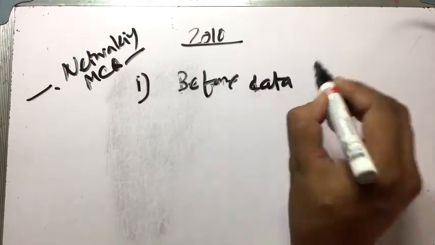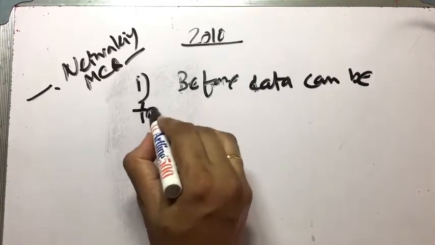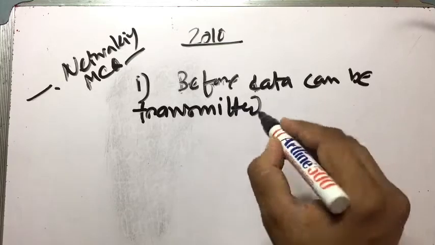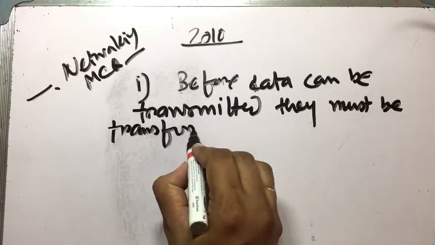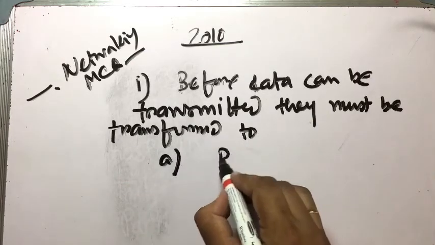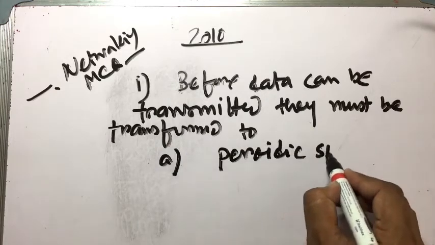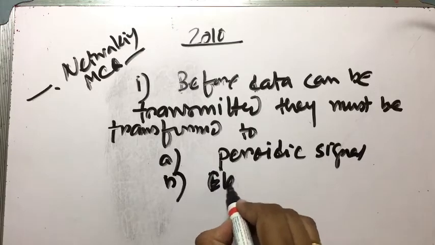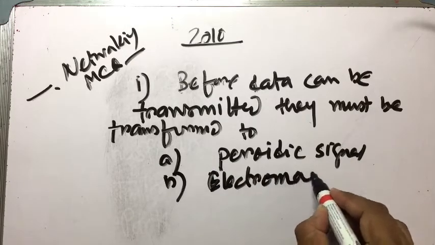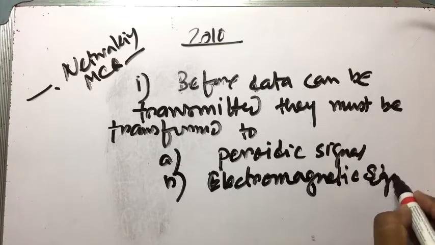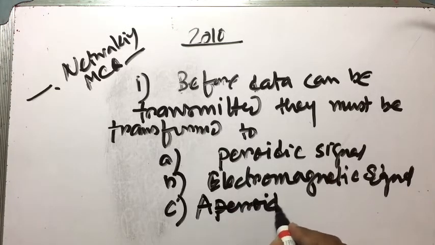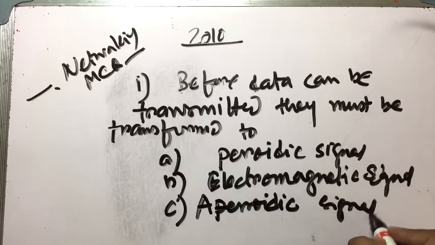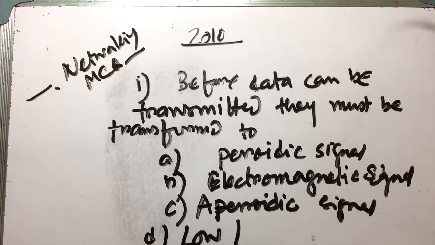Before data can be transmitted, they must be transformed to: option A, periodic signal; option B, electromagnetic signal; option C, aperiodic signal; option D, low frequency sine wave.